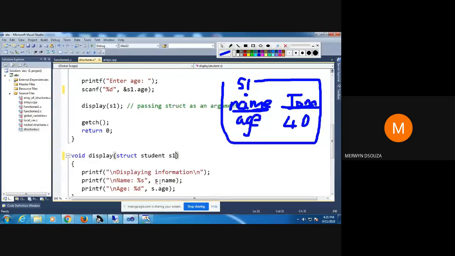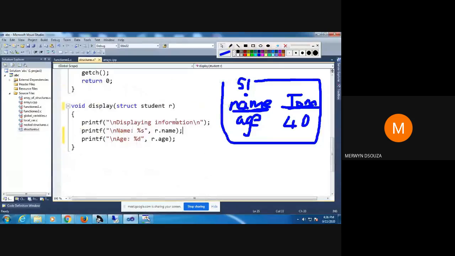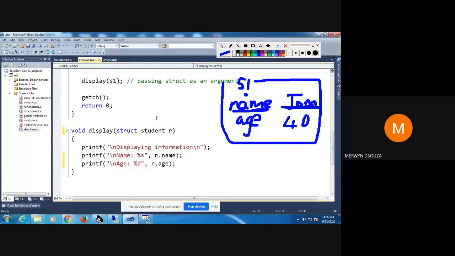You could have called it S1 also, it is fine. If you call it S also, it is fine. If I would call it R also, it is fine. You would get the answer. Okay, you can change the name here. You need not keep it the same. I think you should get used to that idea that you need not have the same names. I'll just keep it as R.